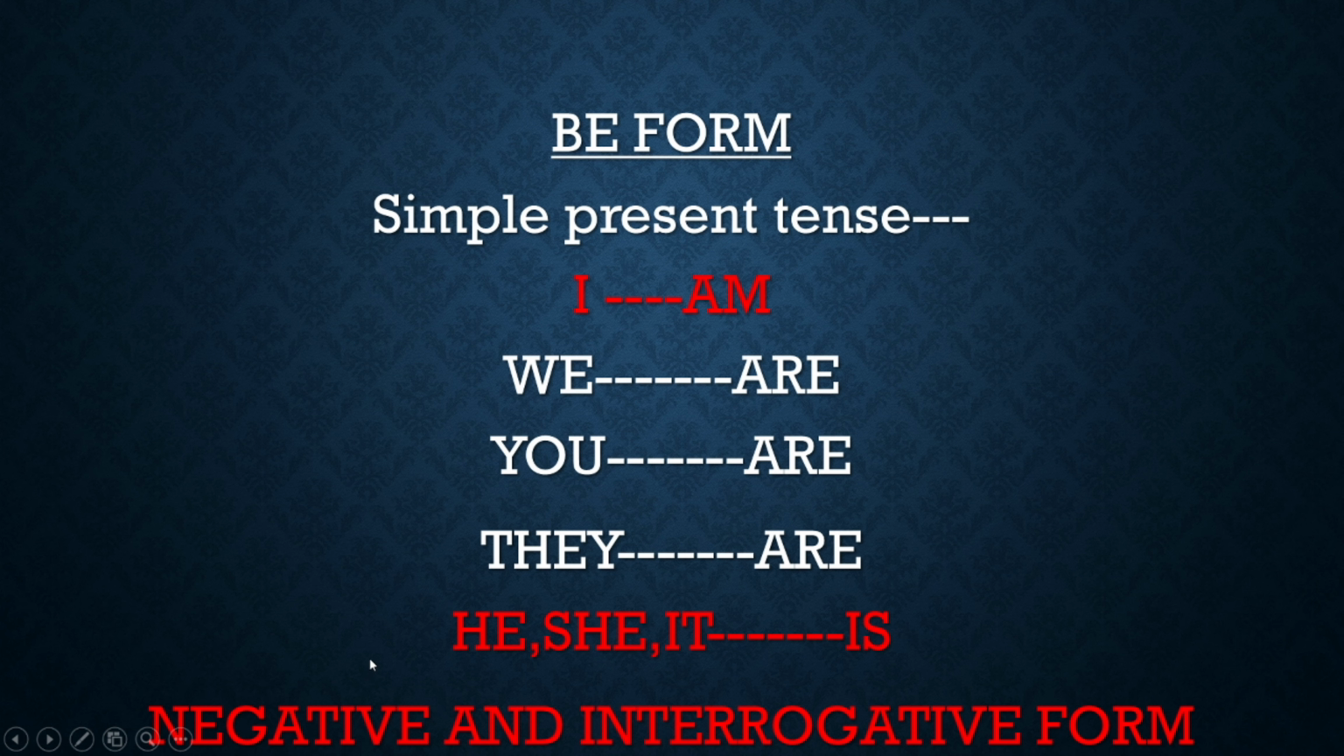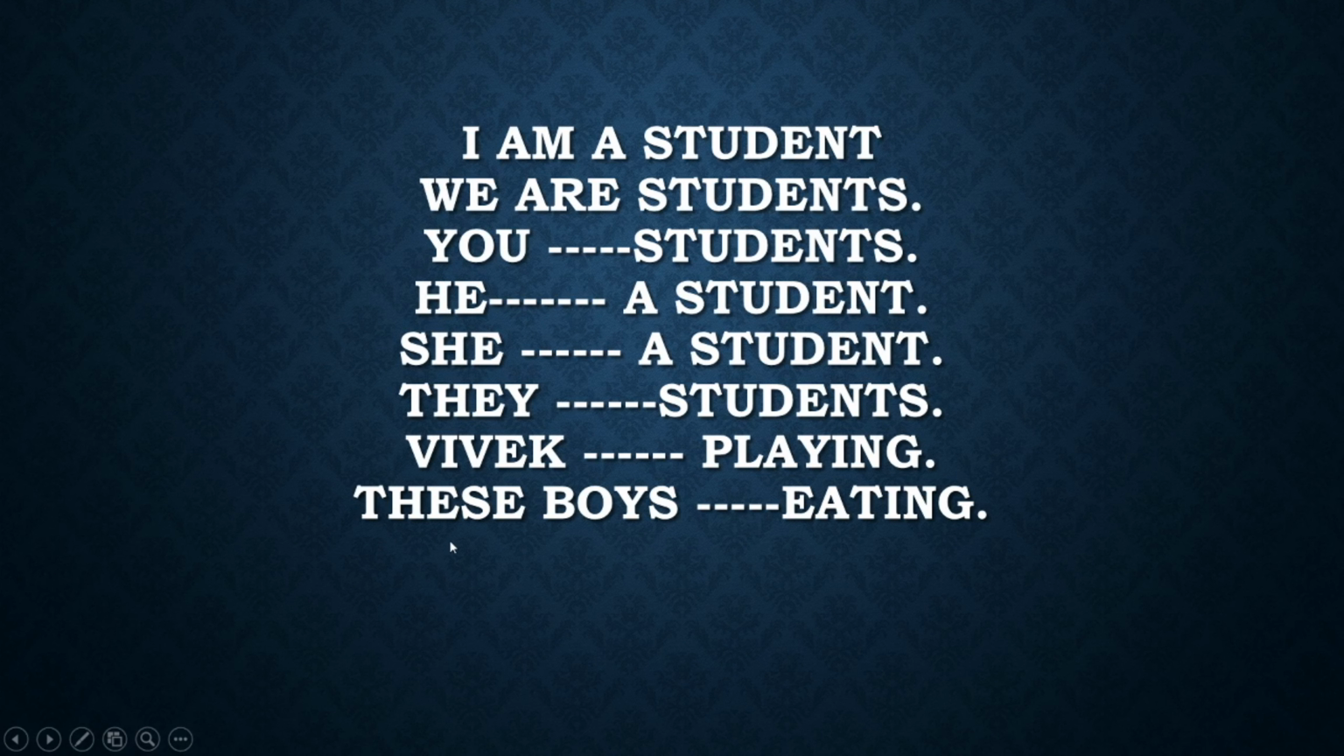Okay, let's move on. Now see some more examples. I am a student. We are students. When you come, can you tell me what the answer is for you? When you come, we have to use you are students. When he comes, he is singular, so what should we use? He is a student. See again, she is singular. What should we use? She is a student.